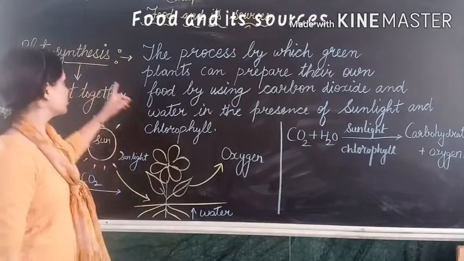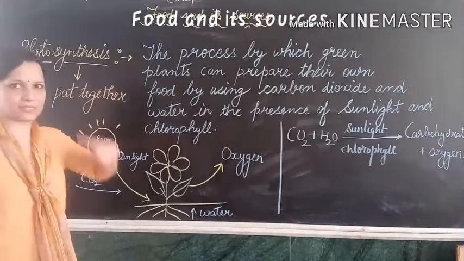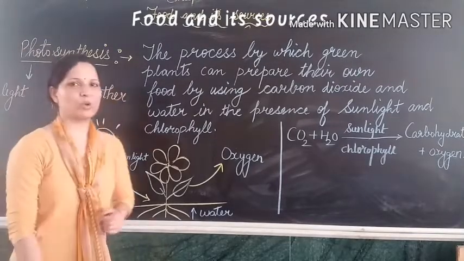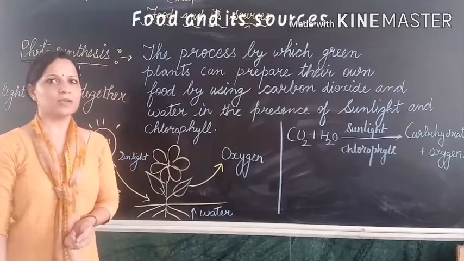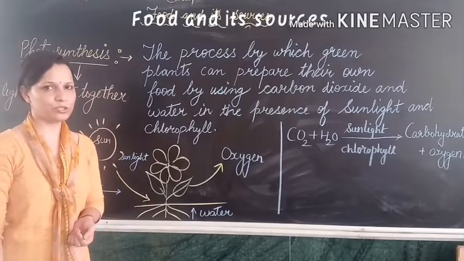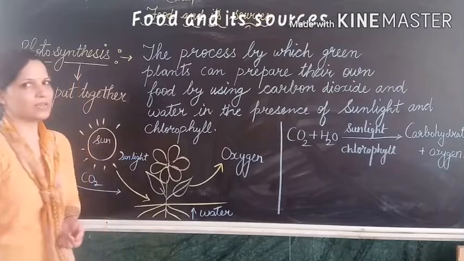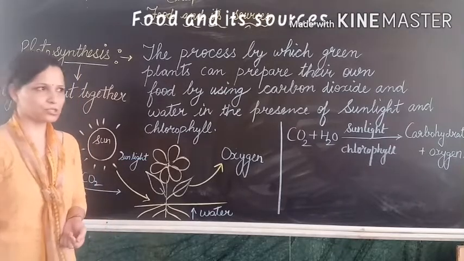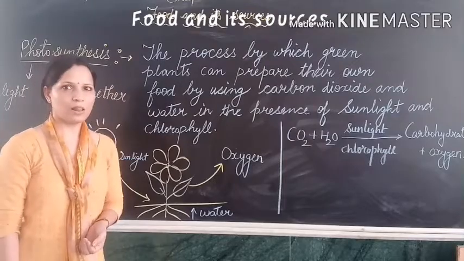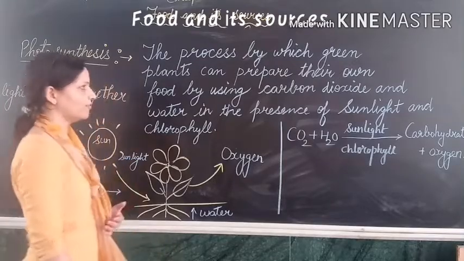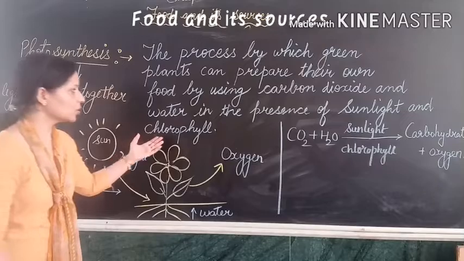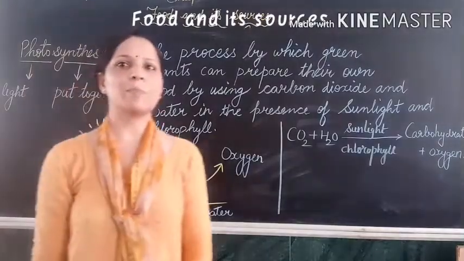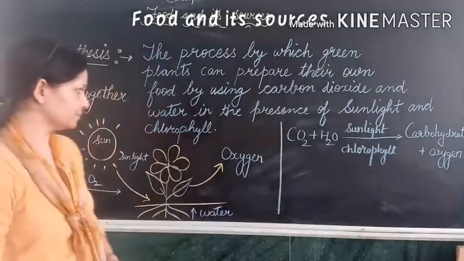So photosynthesis is the process by which green plants can prepare their own food by using carbon dioxide from the atmosphere, water from the soil, in the presence of sunlight and chlorophyll. So green plants can prepare their own food.